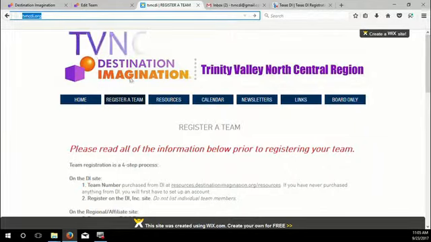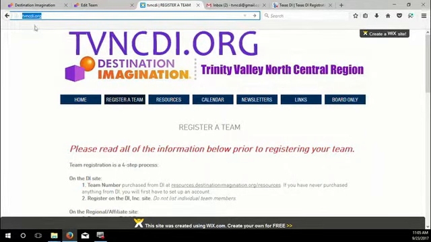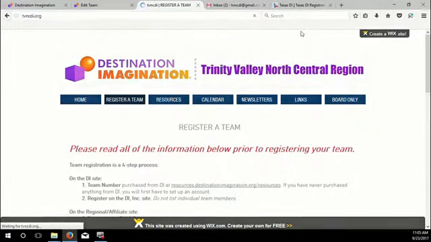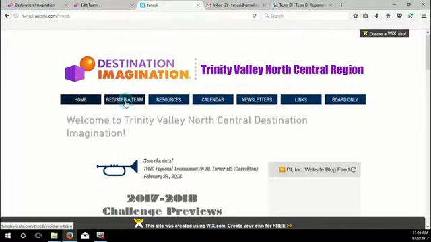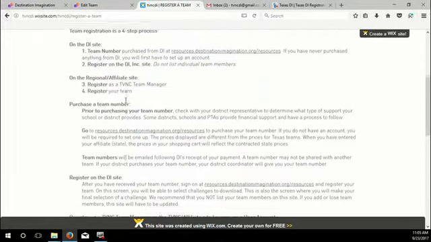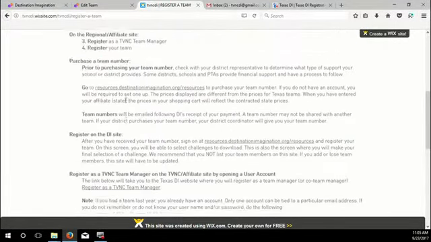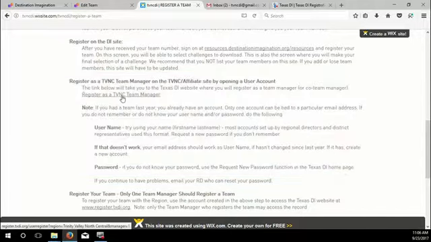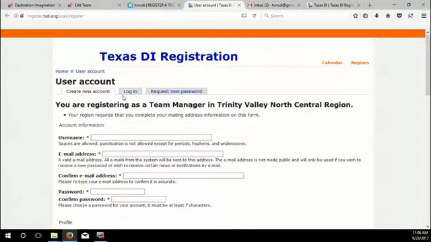So we'll start out at the TVNC website, which is at tvncdi.org. You're going to click on Register a Team. And there's a lot of useful information that tells you about how to register your team if you need that, but we're going to scroll down to the link that says register as a TVNC team manager. The first step is to set up an account if you don't already have one. So that's what we're going to do. We're going to click on that link and it takes us to the Texas DI registration page.